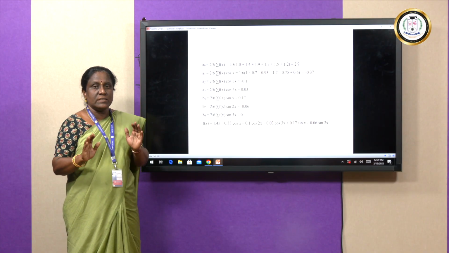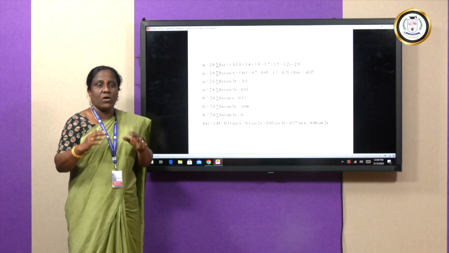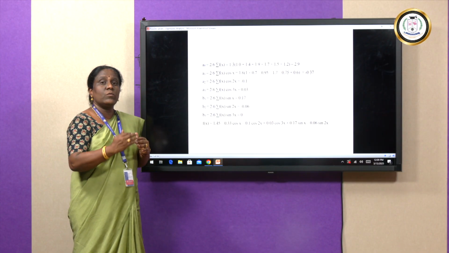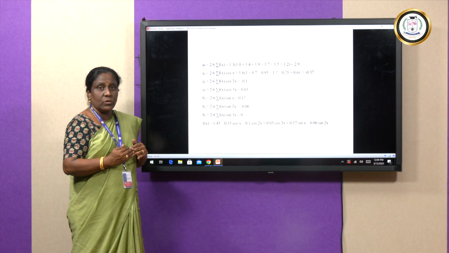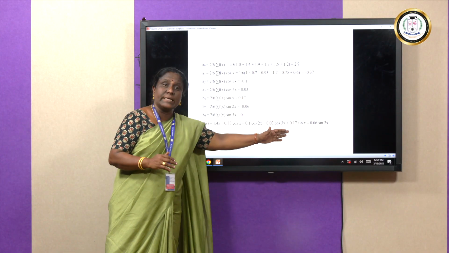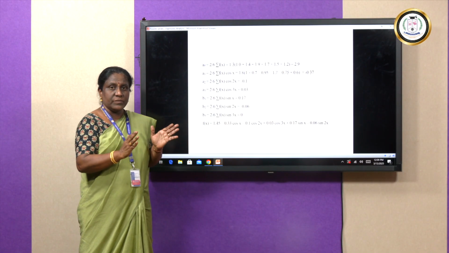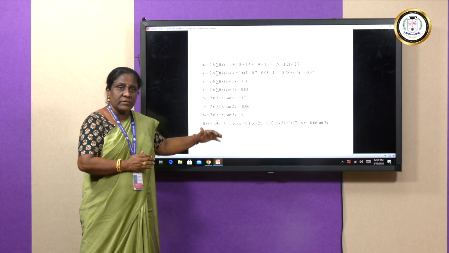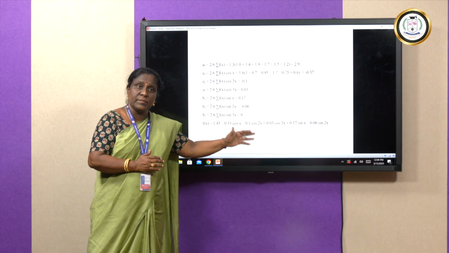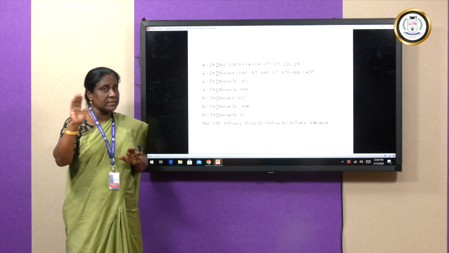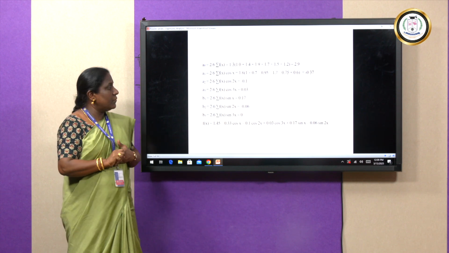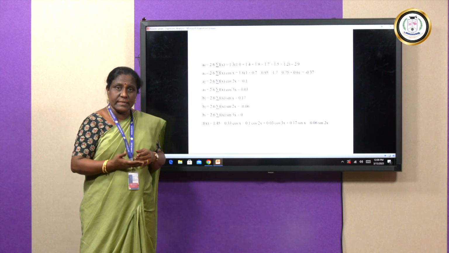So, the question is either up to 2 or up to 3. We are going to calculate only that portion alone, and we should not put plus etc., because the question terminates the problem. Whatever the question asks, I have to consider up to that term, and I should not put plus etc. Now, we will go for another example.